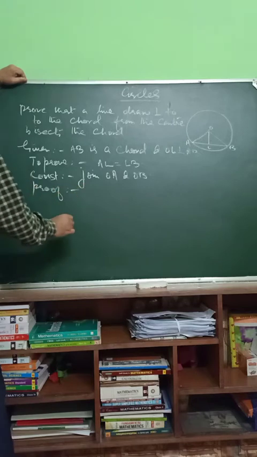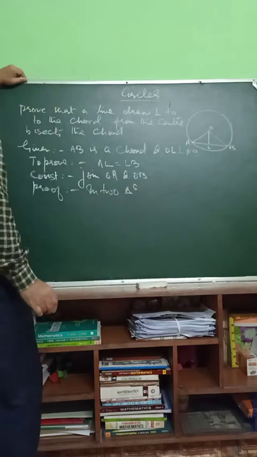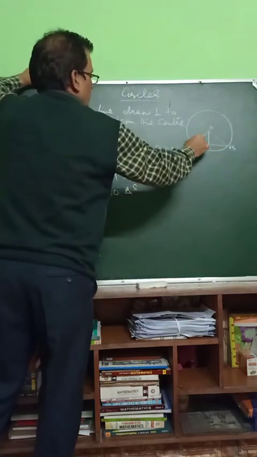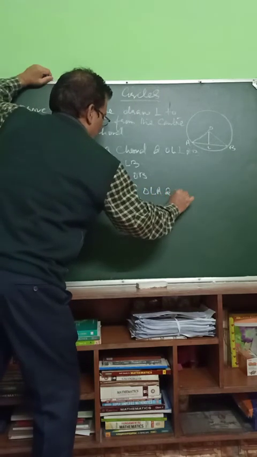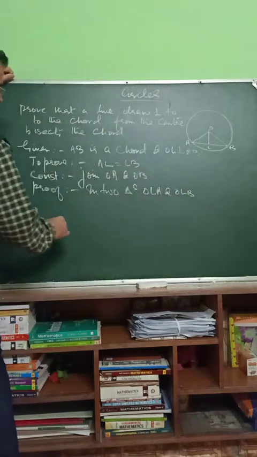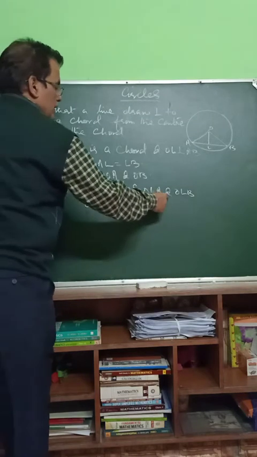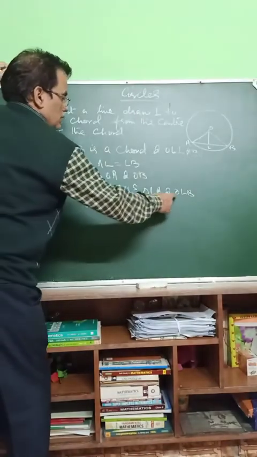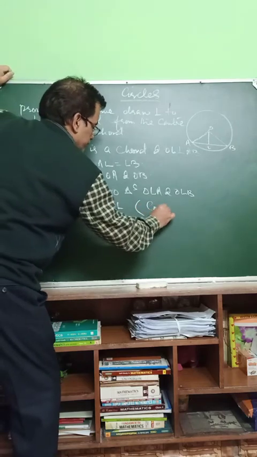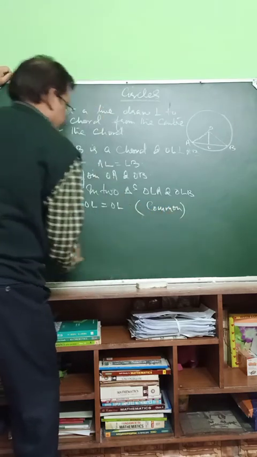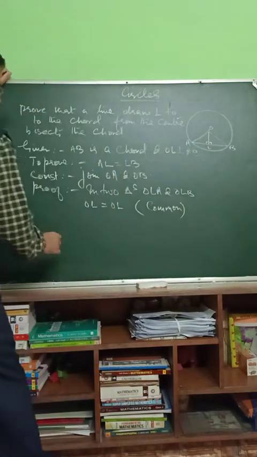Now in two triangles OLA and OLB, OL is equal to OL because OL is here also, OL is here also. So this is common. This angle, they are both equal.